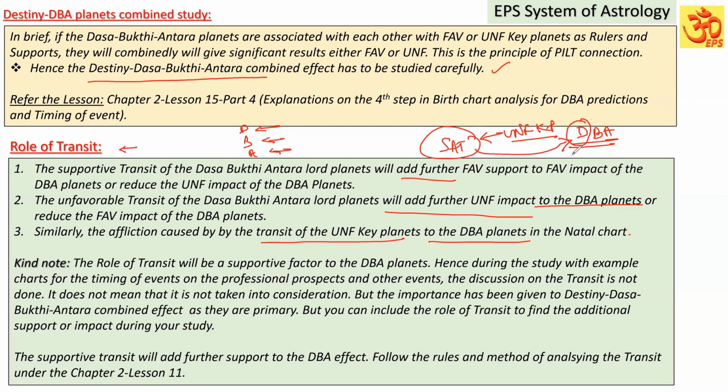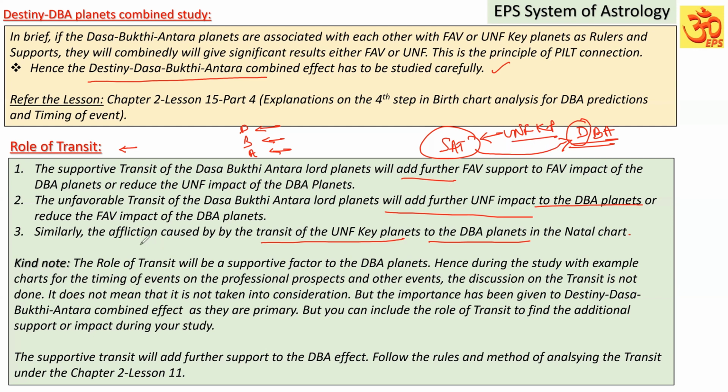That also can reduce the favorable strength of the Dasa Lord, or can increase the favorable strength of the Dasa Lord. You understand? So the previous point was telling that the Dasa Lord is in the star of an unfavorable key planet, so the transit is going to be weak, right? Here, the unfavorable key planet is influencing the Dasa Lord by way of conjunction or aspect. That is called being influenced or affected by the unfavorable key planet. That is applicable for favorable key planets also.